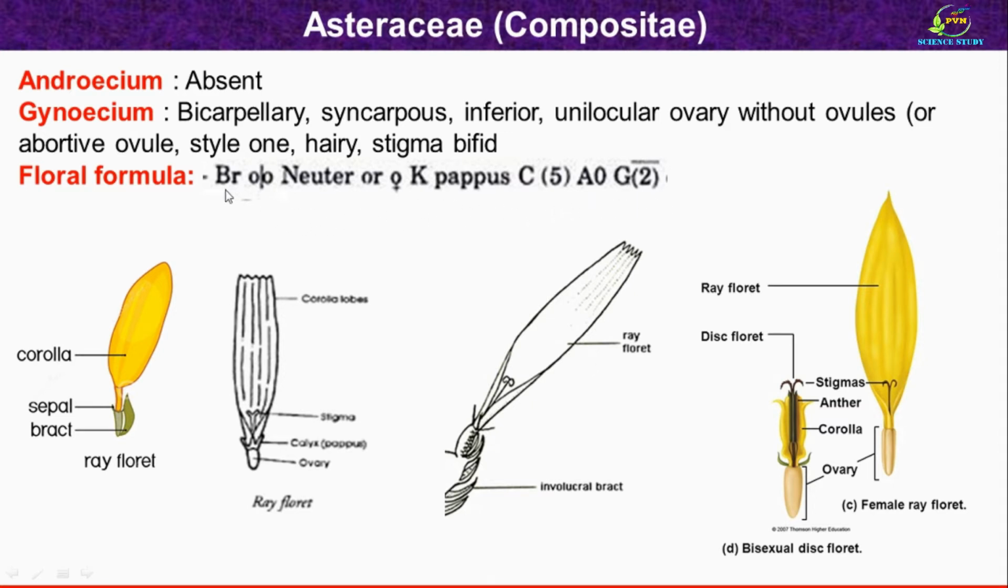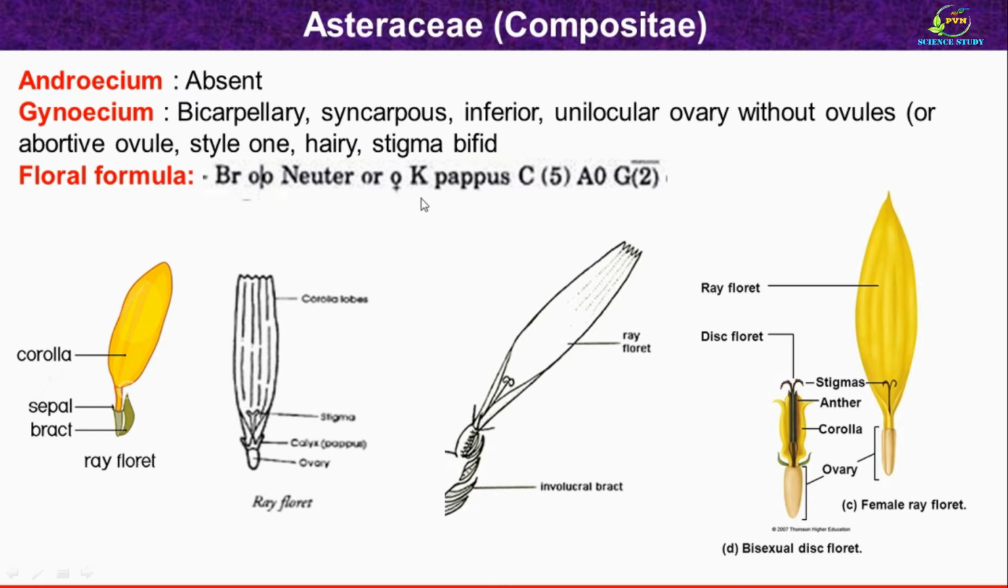First we have to denote Br, which shows that bract is present. As you can see here, bract is present at the base. Then this symbol denotes that the flower is zygomorphic. Many times the flower is neuter, that means it does not contain any sex, or many times it contains only female sex organ, that is gynoecium, and so here it is described with the symbol of female sex organ.